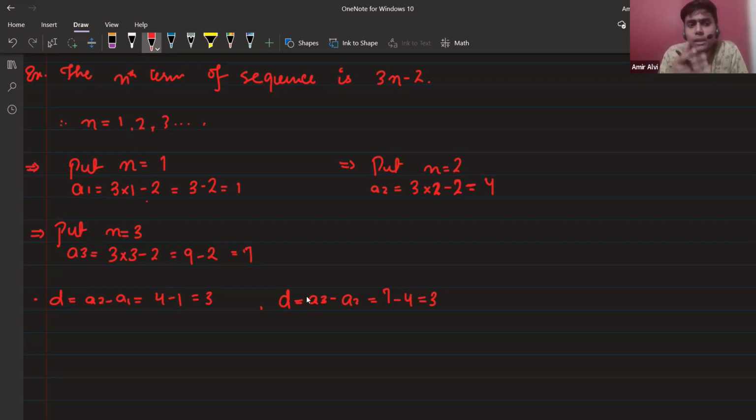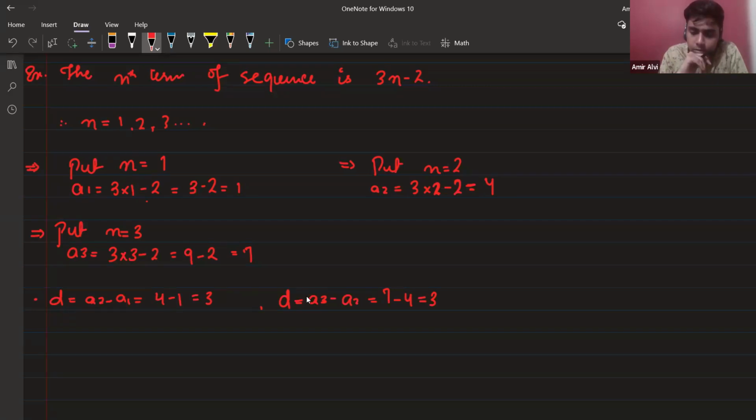So you can take n equals to 4, so that you can also confirm whether A4 minus A3 equals to 3 or not. But we generally know that if the two common differences are equal, it's going to be an AP. Clear? One more question is there. That's a very good question.